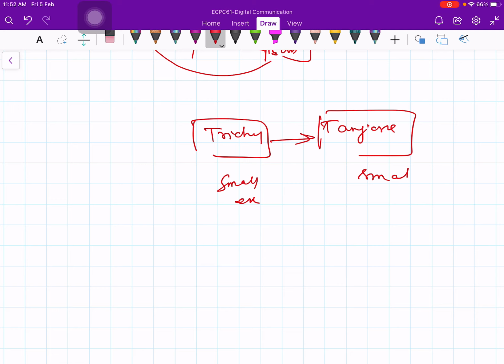Okay, it is obvious that you will not typically do PCM transmission of a voice signal within the city, within Trichy or Bangalore or small cities, let's say Tanjavur, within small distances where you don't really require the advantage of complex digital systems.